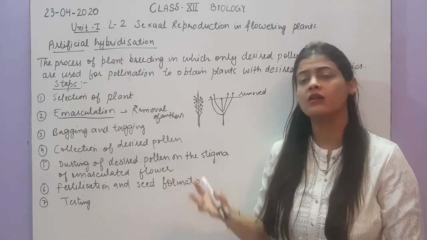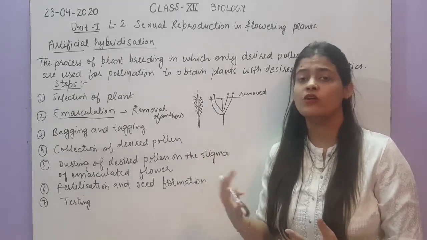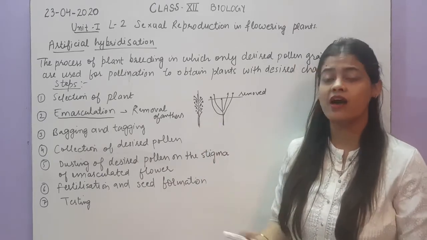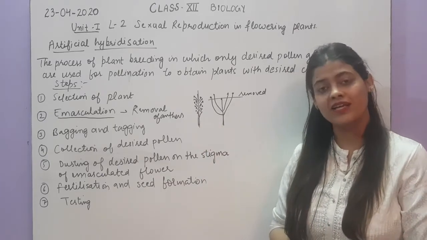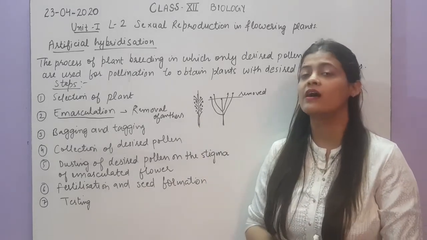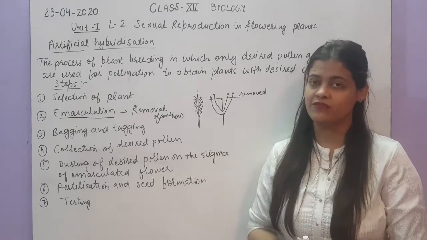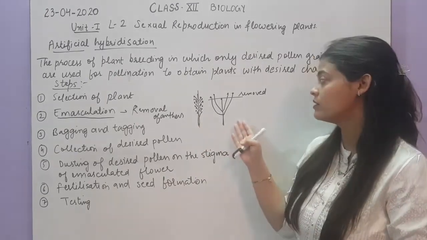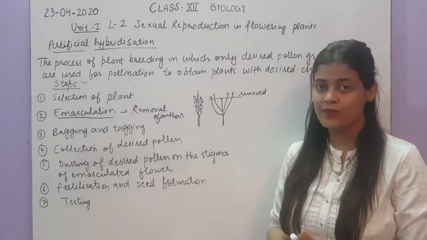We cannot remove the stigma or the carpels from the plant, because they are the only way by which fertilization will take place. So the best way is to remove the anthers from the specific plant. It can be done either manually or by using some suction pumps.